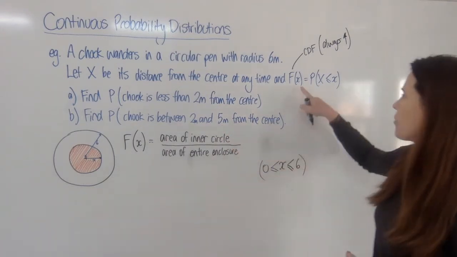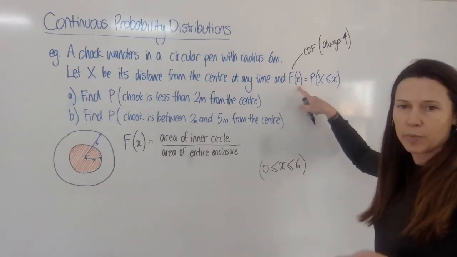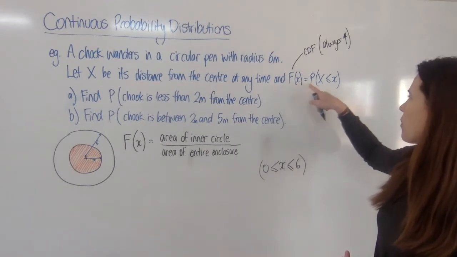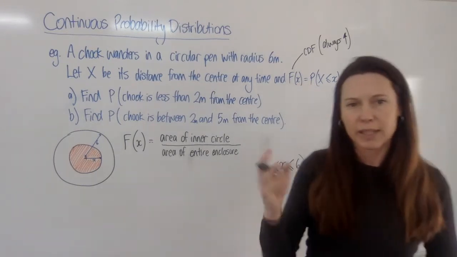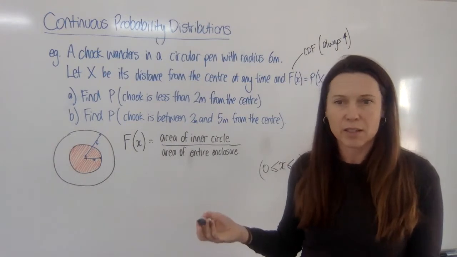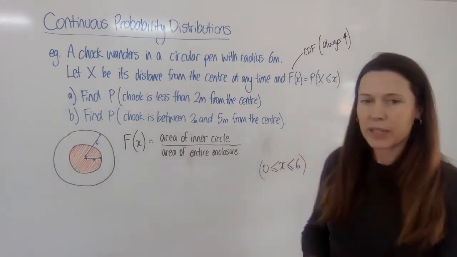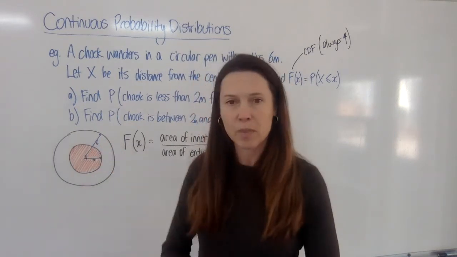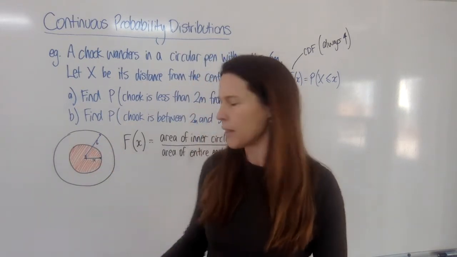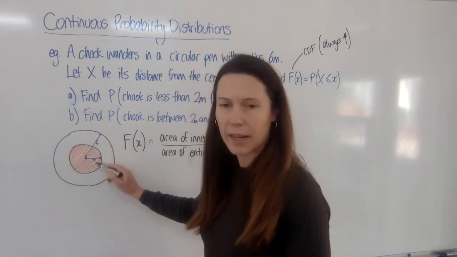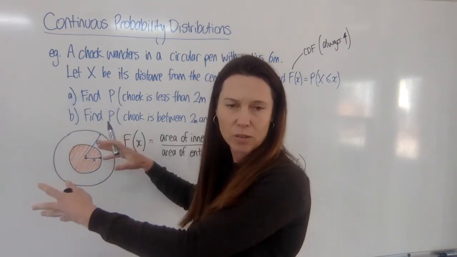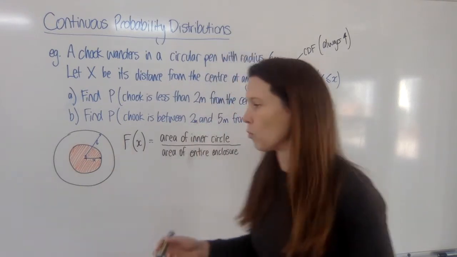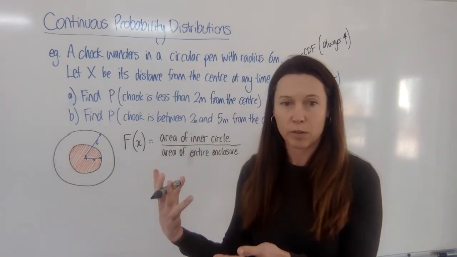So let's just start by defining what our cumulative distribution function is going to look like. Well, it's the probability that our chook is less than or equal to a certain distance from the centre. So if it's x metres from the centre, the chance of that happening is basically the size of this inner area as a fraction of the size of the whole pen, because that'll give me the fraction I want, out of the total of what there is.